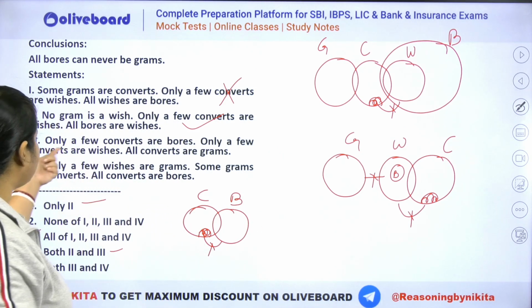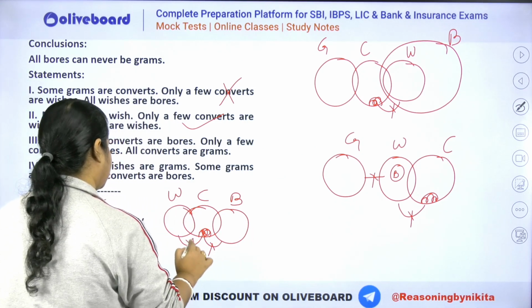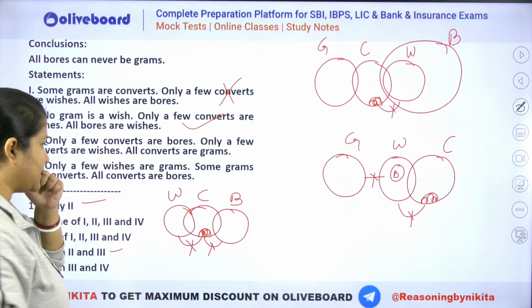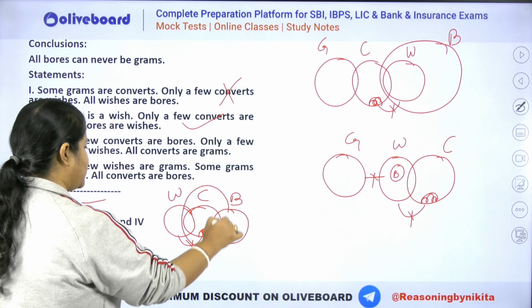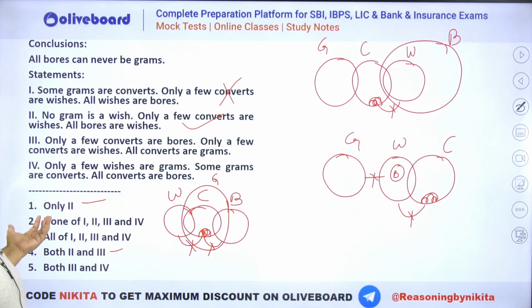Then we have only a few converts are wishes. Then we have all converts are grams. So you can see all converts are grams will be like this, right? So this is the diagram here. Now it says all bores can never be gram.